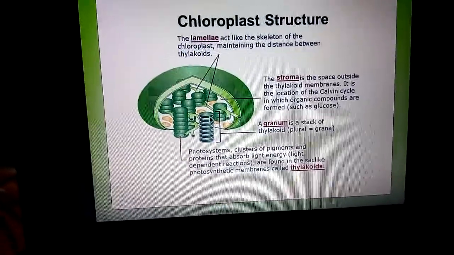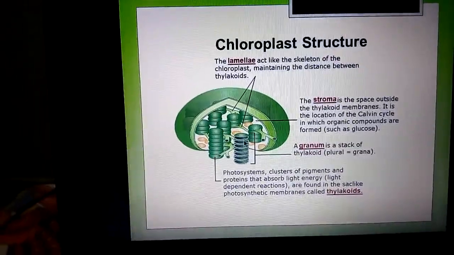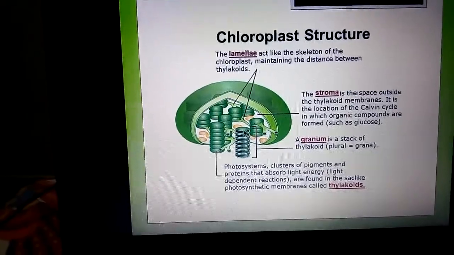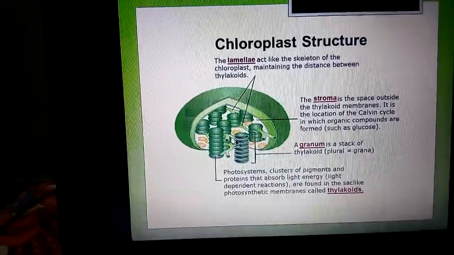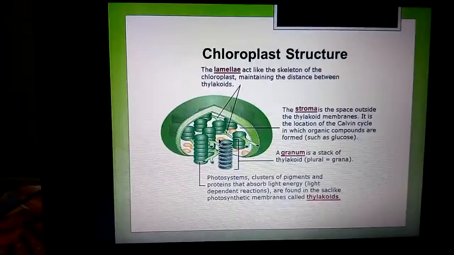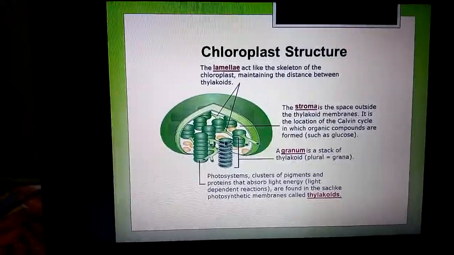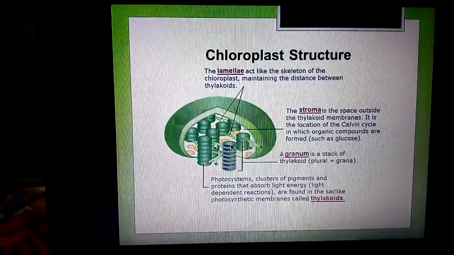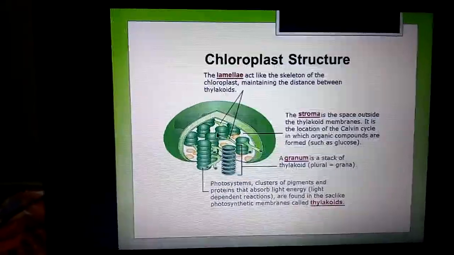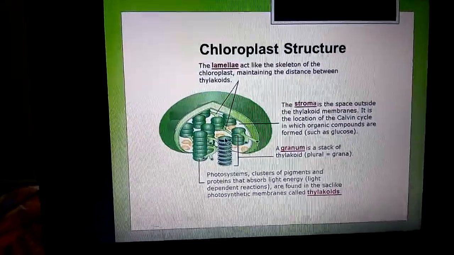Here the photosynthetic pigment chlorophyll is present. Within the quantosome, what we found is that the chlorophyll is present inside the quantosome.